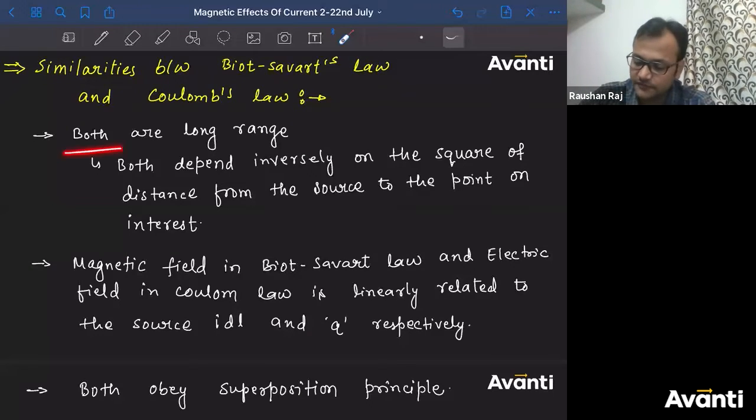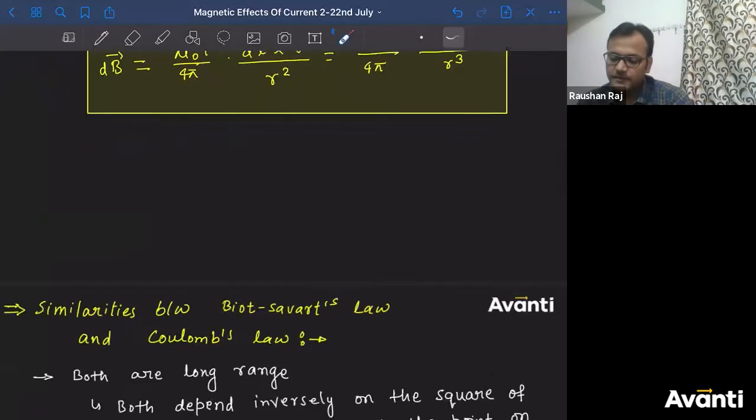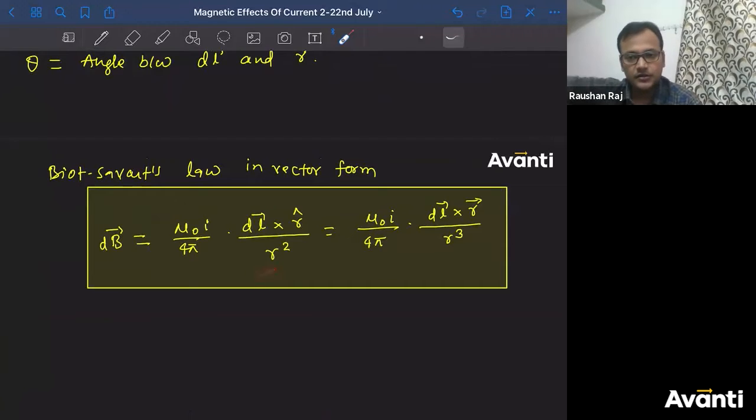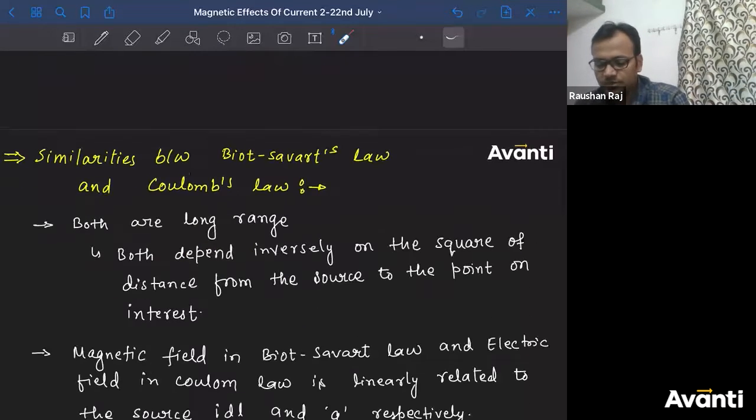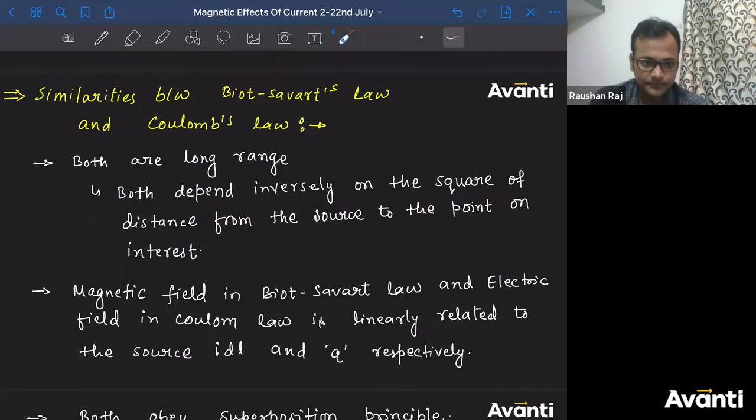First, both of the laws are for long ranges. Long ranges का मतलब क्या है बच्चा? That B value will be valid till R goes to infinity. This dB or magnetic field is valid till you reach the value of R as infinity. ठीक है? तो infinite value तक ये valid है. So magnetic field exists till infinity, right? So both of them are what? Long range. Yes, these are important for boards.